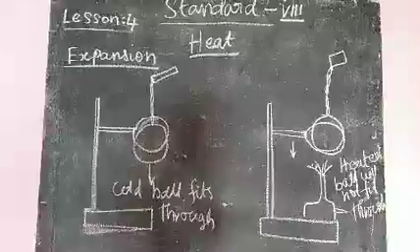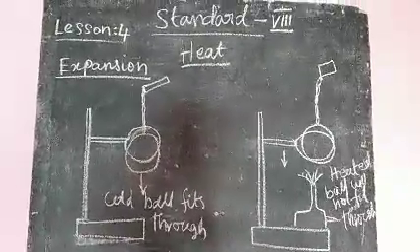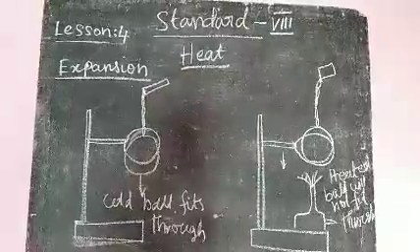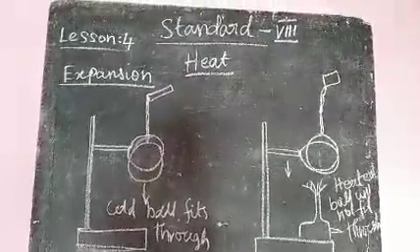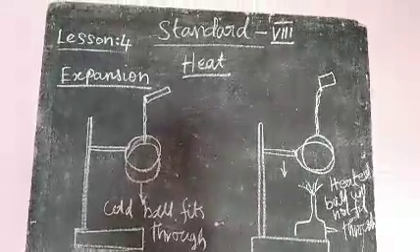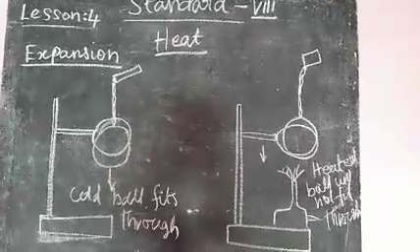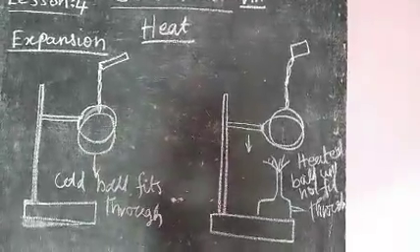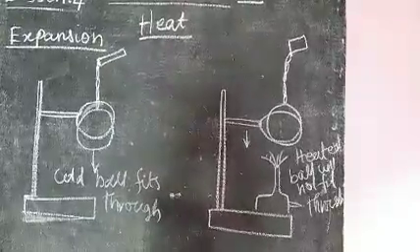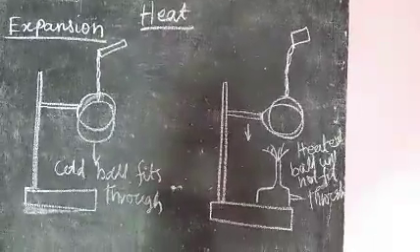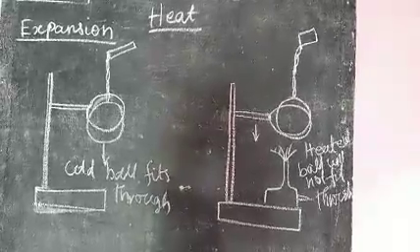The metal ring is placed on a stand. Allow the metal ball through the ring. The metal ball goes through the ring. Then heat the ball with a burner. Now allow the metal ball through the ring. The metal ball will not go through the ring.